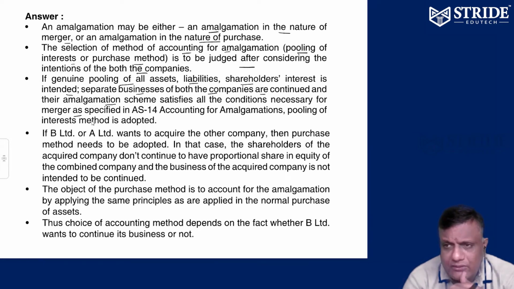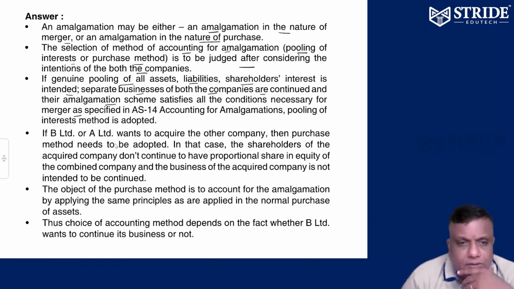For example, Walmart takes over Flipkart. In this case, Flipkart is still operating in the name of Flipkart only, and Walmart is also still operating in the name of Walmart only. So pooling of interest method. The separate businesses of both the companies are continued. Flipkart will be operating in the name of Flipkart only, Walmart in the name of Walmart only. So pooling of interest method only, Walmart can apply.